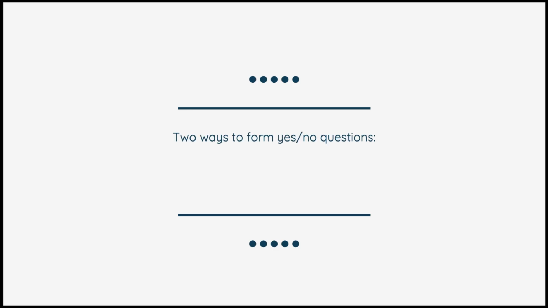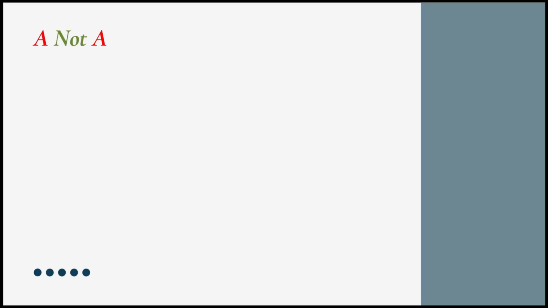There are two ways to form a yes or no question in Mandarin. In last episode, we learned ma, a question particle that turns a statement into a yes or no question. Today, we continue to learn how to form yes or no question, but with a pattern rather than a sentence final particle. The pattern is A, not A. Here is the core frame. A can be a verb or an adjective.